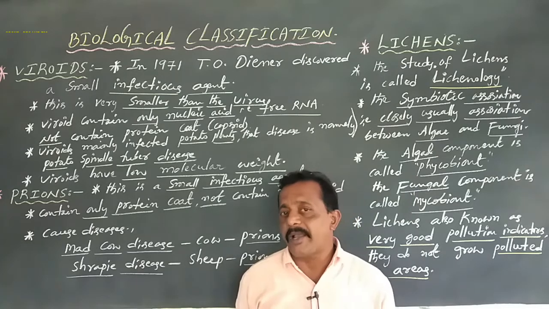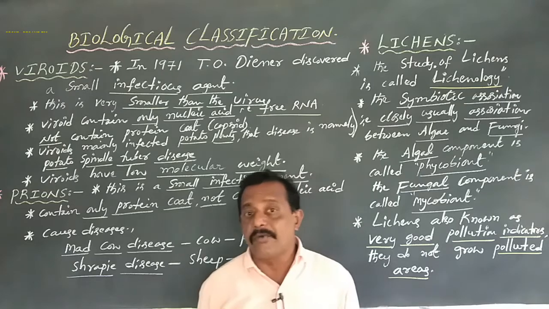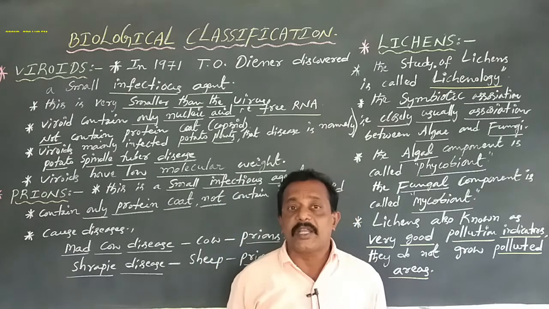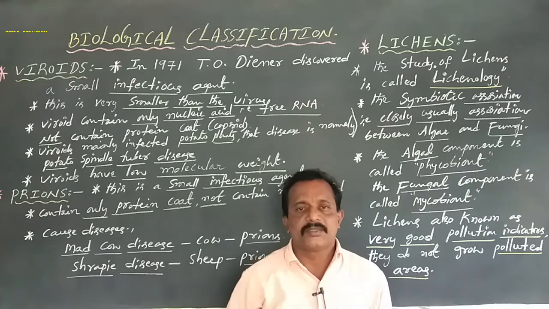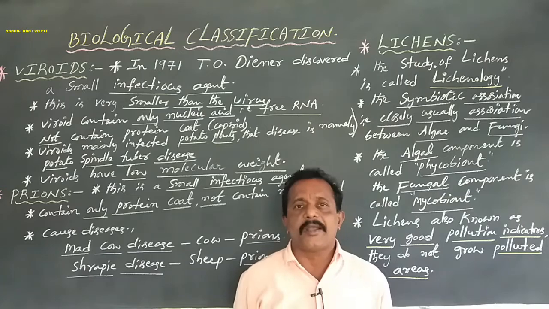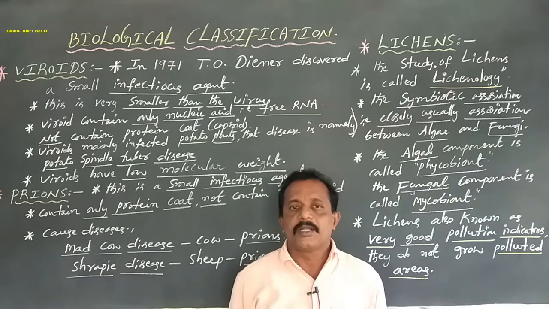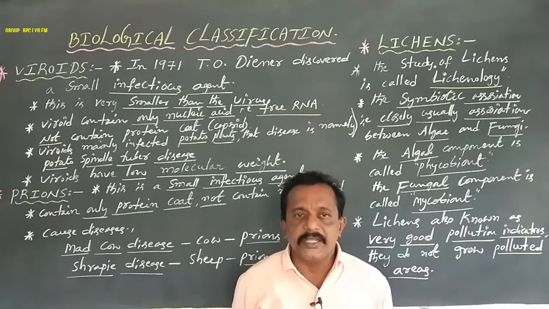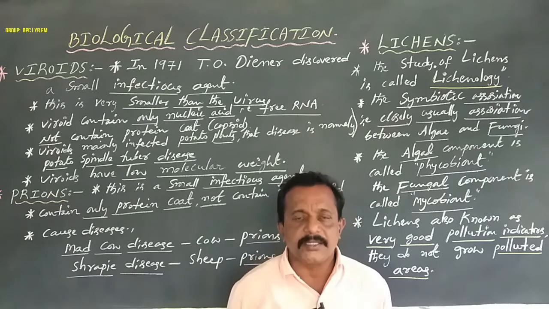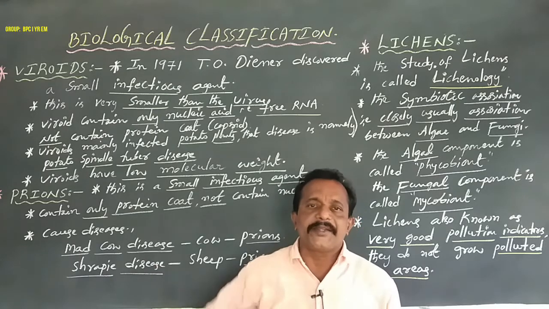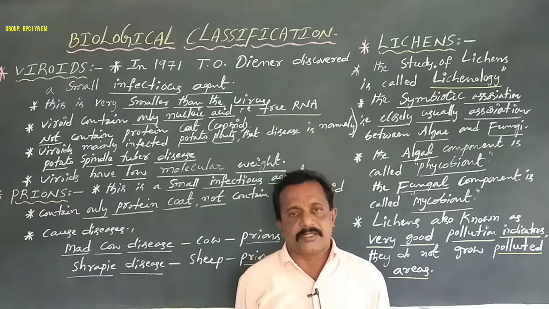All viruses are biological entities known to infect every type of cell. This is one proverb. But viroids and prions infect only some plant organisms and some animal organisms.